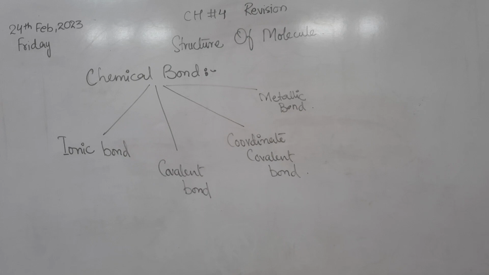The bond which is formed due to the complete transfer of the electron from one atom to another atom. This is also another definition of the ionic bond. It means that there is a complete transfer of the electron from one element to the other element. First of all, we will discuss all of them briefly, then we will do them in detail one by one.